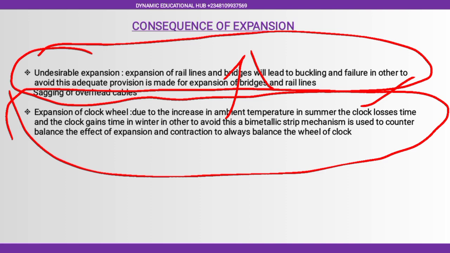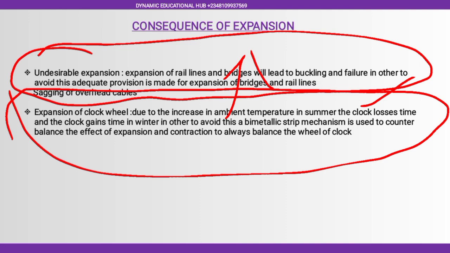It swings, and then you have what, 1 second. Now, due to the expansion, it will swing and it's not going to reach that particular place again. So we have a mechanism which we use to counterbalance the effect of expansion during summer. We have it in our clock, our analog clock. The same thing used to happen in winter.